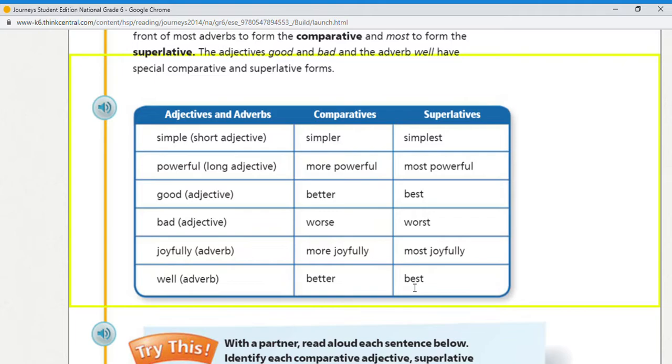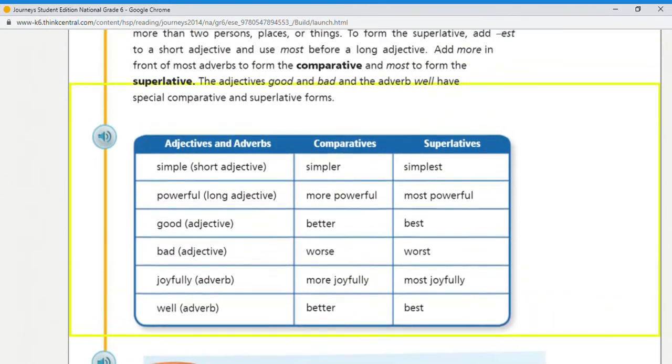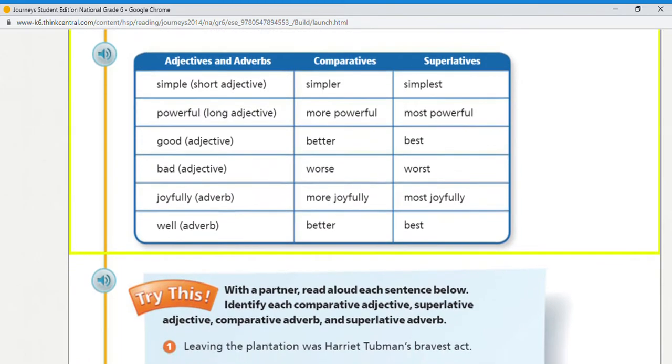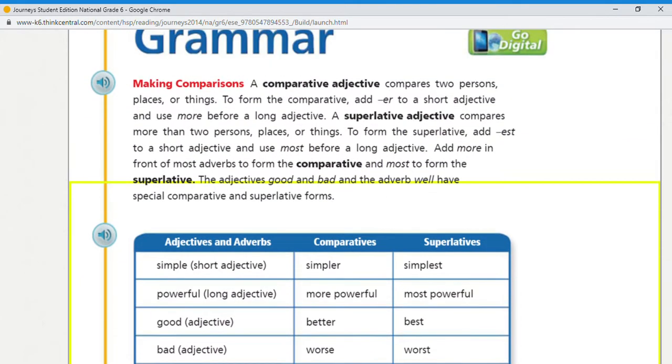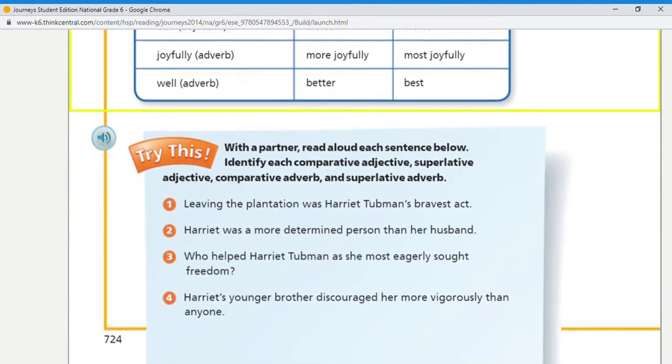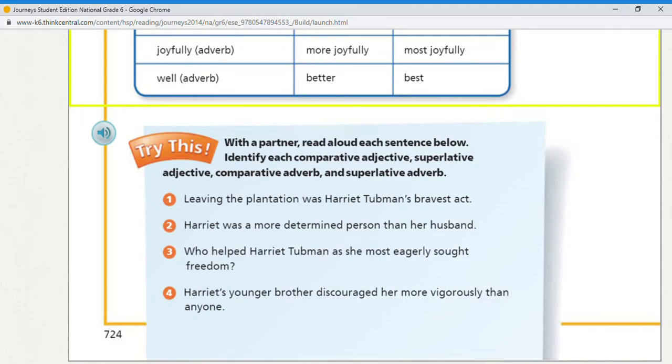Okay, guys, so I think our lesson for today is not that hard and it's easy. We're just giving some titles and some new terms for every comparative and superlative form. So guys, let's go down to the same page, which is 724. Right, with a partner, I'm going to be your partner for today.